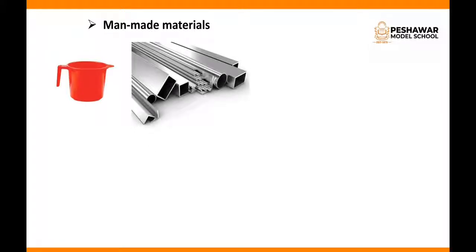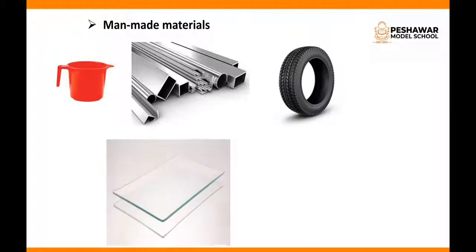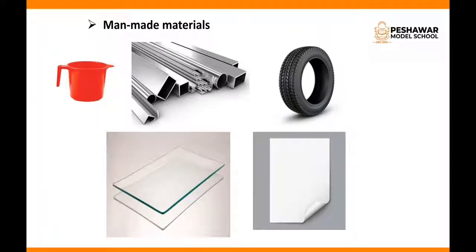Now, man-made materials. Man-made materials are made by humans using natural resources, and we call them man-made materials. Just like this plastic mug, steel, rubber. Synthetic rubber can make the tire and other rubber things. Glass and paper. We use natural resources to make these things.